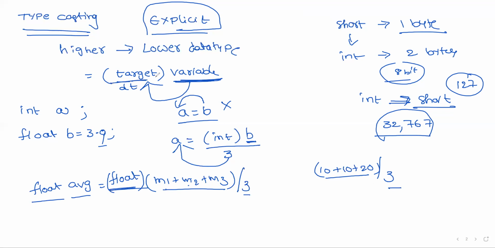This is type conversion and typecasting. The simple difference is type conversion is performed by the system automatically and typecasting is done by the user.